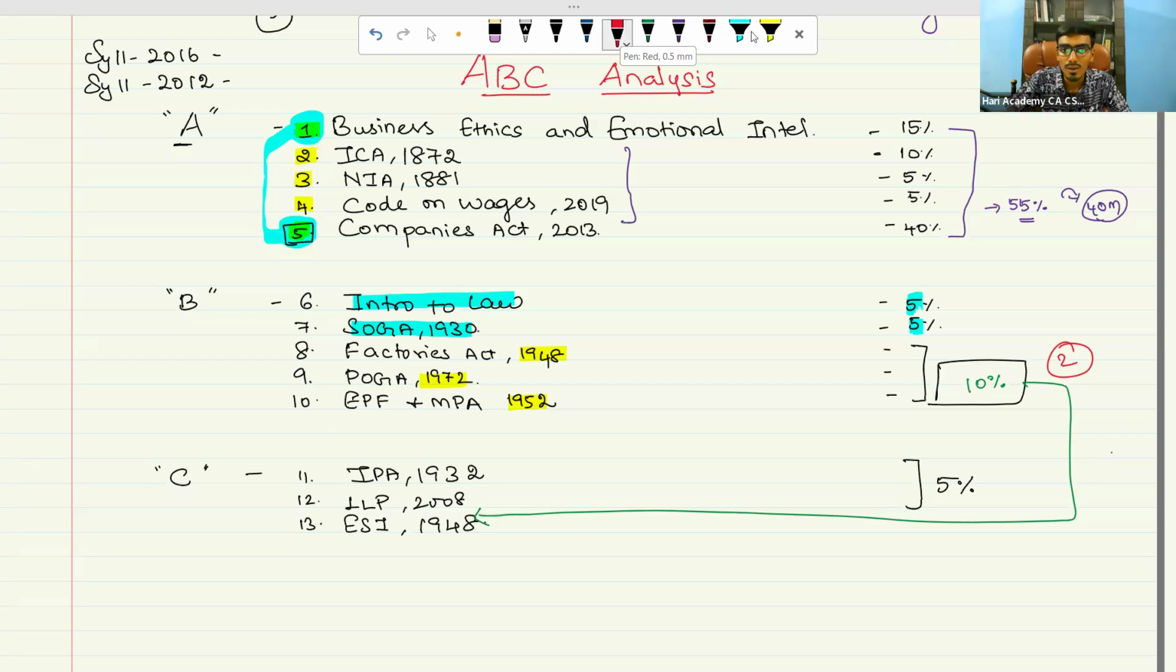Now your C category will be Indian Partnership Act and LLP Act. This Indian Partnership Act and LLP Act comprise entirely 5%, which is almost around 1 question. If they ask Indian Partnership Act, they are not going to ask you LLP Act. If they ask LLP Act, they cannot ask you Indian Partnership Act.